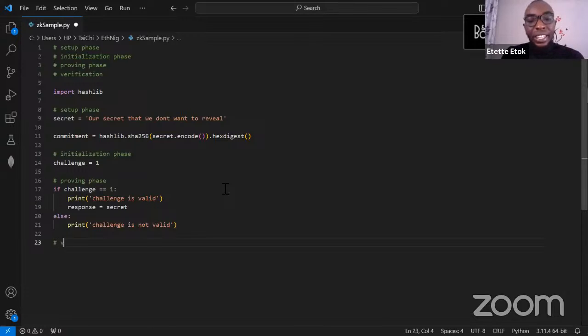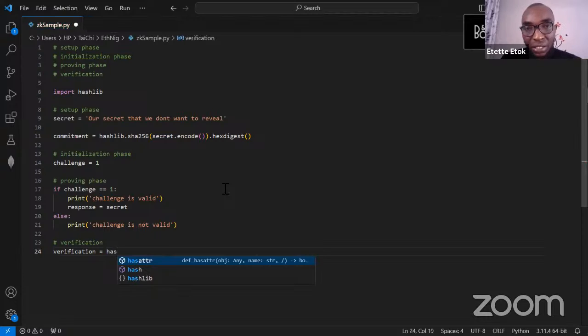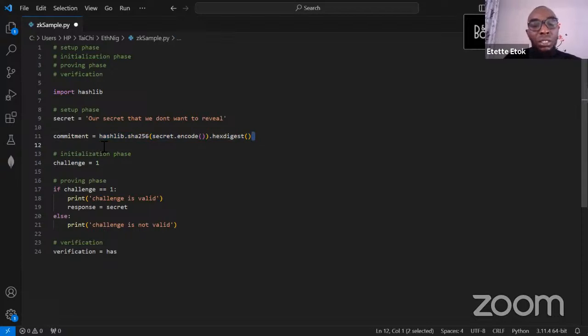So the last phase is the verification phase. Let's use an if statement. Let's say verification is equal to, we are still going to use hash sleep. Remember, we are receiving the secret, but during our commitment we had to hash it because it is best practice to always hash strings on the blockchain, especially sensitive information.